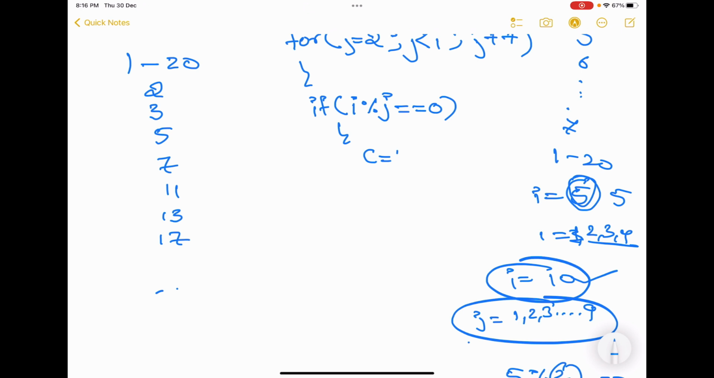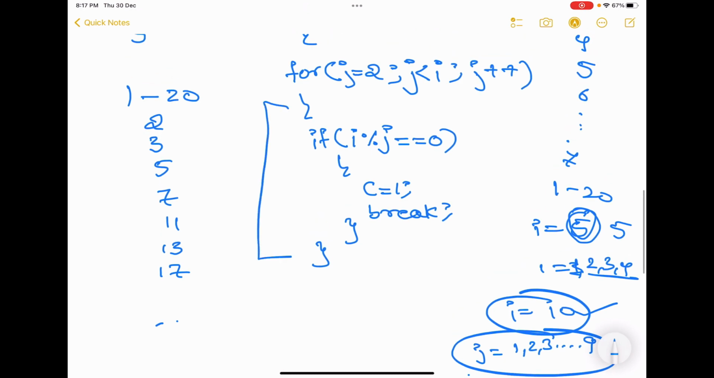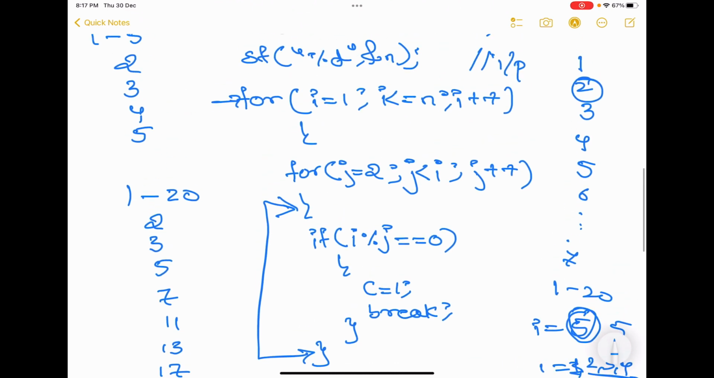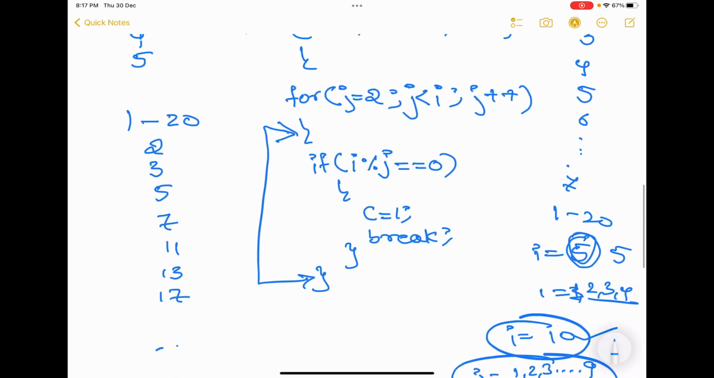c is equal to 1. Just write c is equal to 1. I'll explain why we are writing this. Then use break. Close if, close the first for. This for ends here. Don't get confused. This for ends here. Our i loop is still open. Just our second loop closed. In very simple terms, if any number divides the given number, we will set c is equal to 1. I'll tell you why. When we trace the program, you'll get to know why.